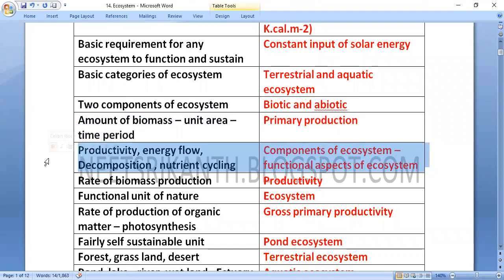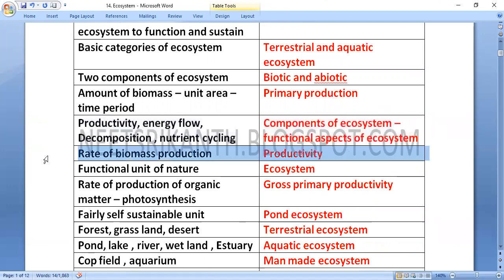Productivity, energy flow, decomposition, nutrient cycling are the functional aspects of ecosystem. Rate of biomass production is productivity. Ecosystem is the functional unit of nature.